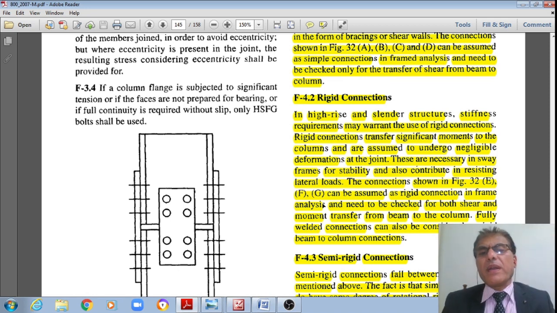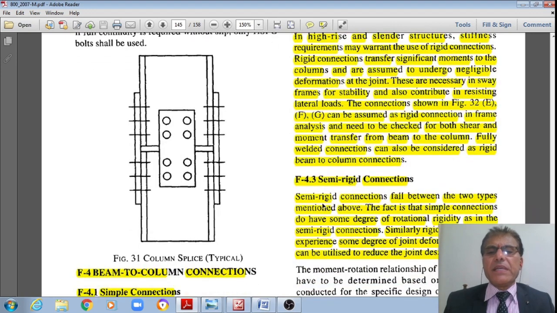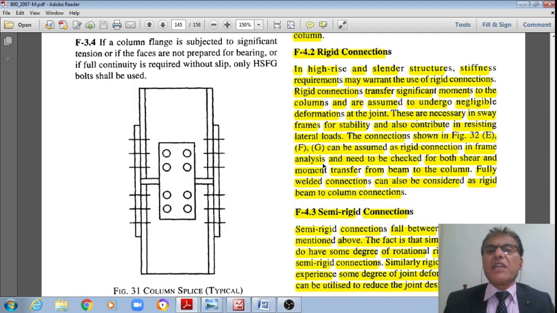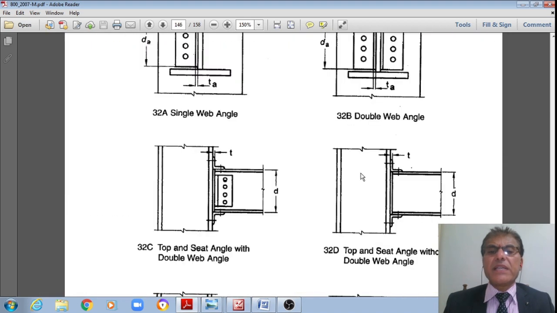Therefore, it is important: rigid connections transfer the shear as well as movement from beam to the column. Fully welded connections can also be assumed to be 100% rigid connections. Now the third one is semi-rigid. Semi-rigid connections fall in between these two. They are neither simple connections nor rigid connections. Now let us see first of all these 32 EFG, which are rigid connections.